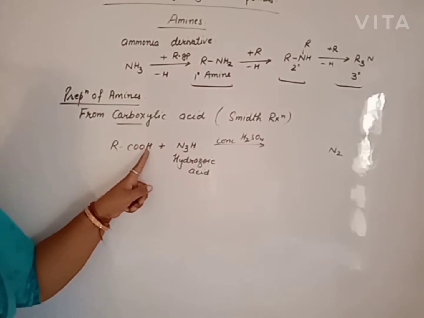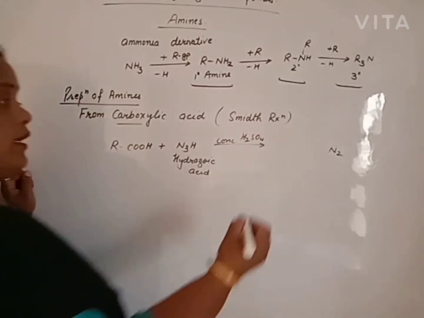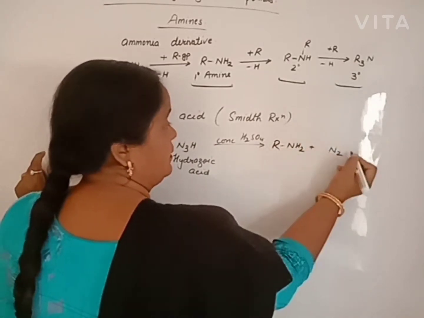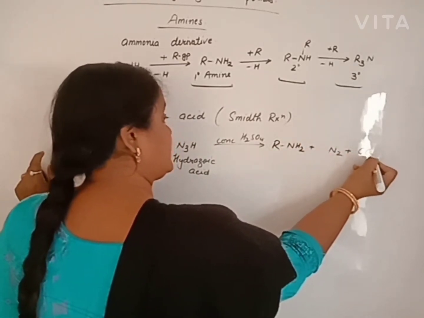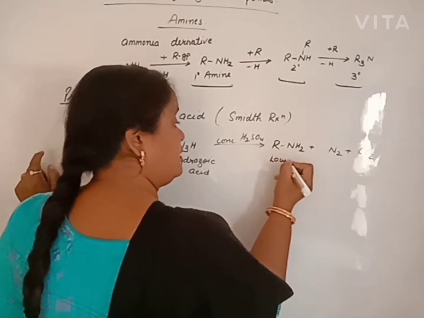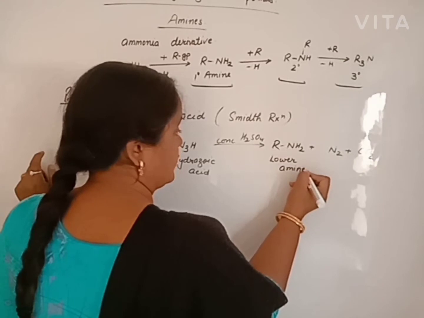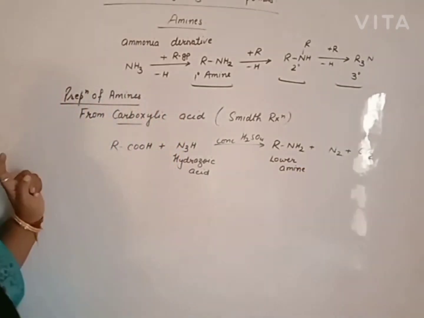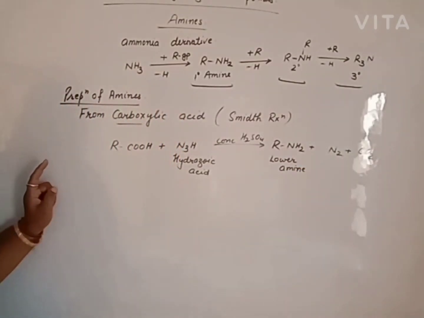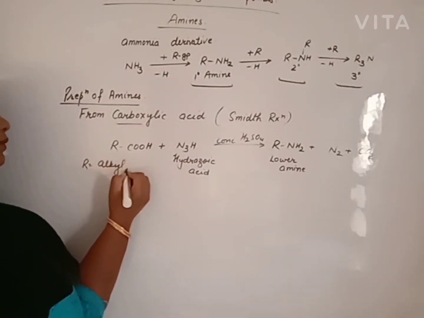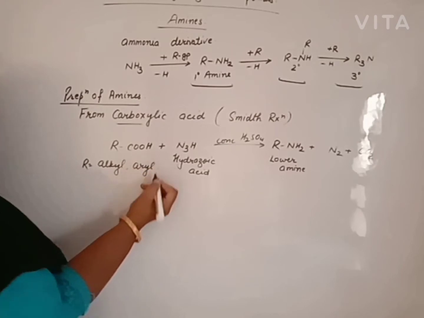This NH combines with H to give NH2, and it combines with the alkyl group. Carbon dioxide is removed in the form of gas. We get a lower amine, one carbon less than the carboxylic acid. R may be alkyl or aryl.